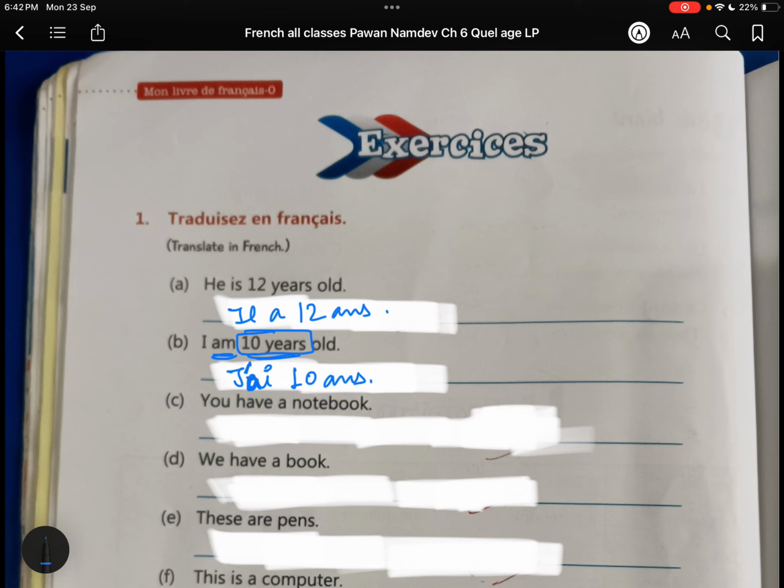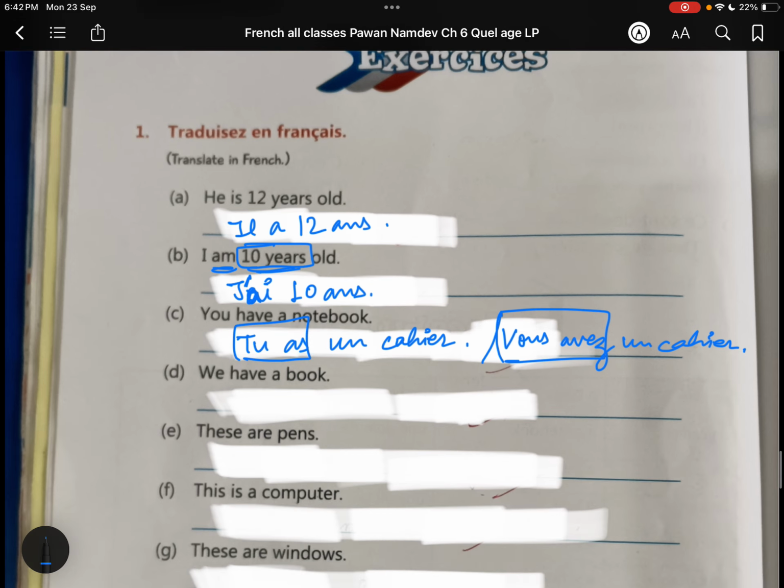You have one notebook, so you can write tu as un cahier, or you can also write vous for the formal one. Vous avez un cahier. Tu as or vous avez. Nous avons, we have. Nous avons un livre.